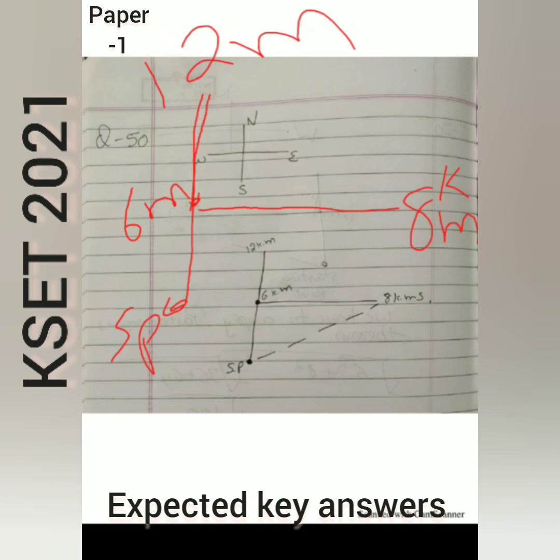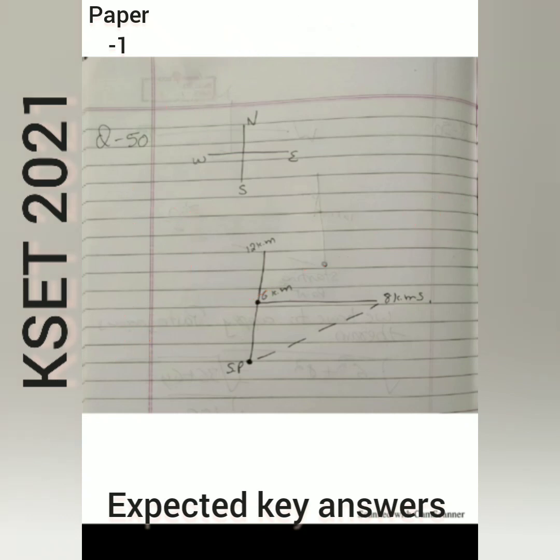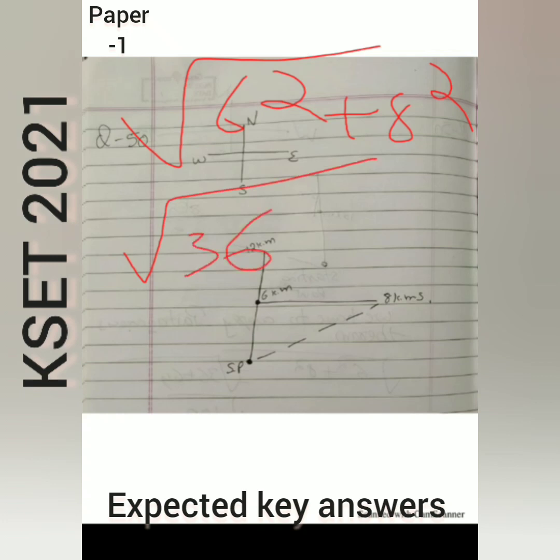So here we want to calculate this far. How far is she from her starting point? So here we have to apply the theorem. According to this theorem, the square root of 6 square plus 8 square. 6 square is nothing but 36 plus 8 square is 64.